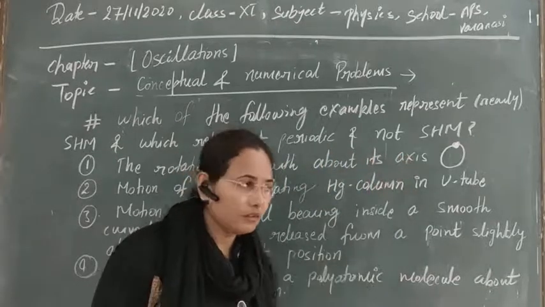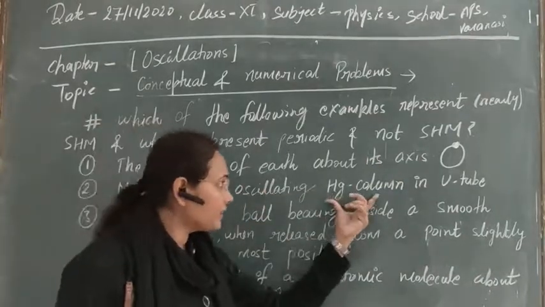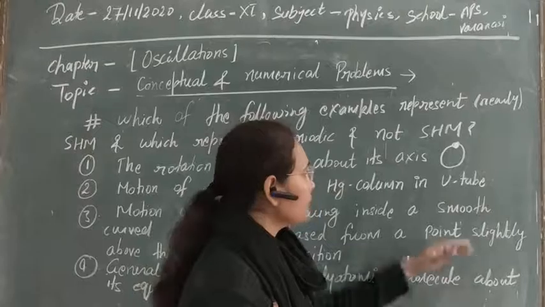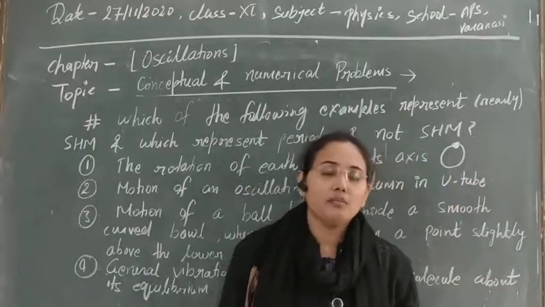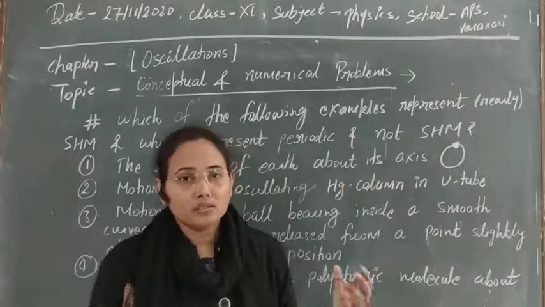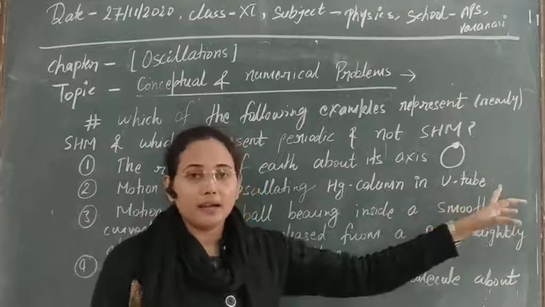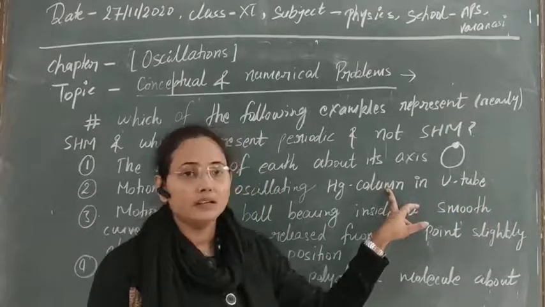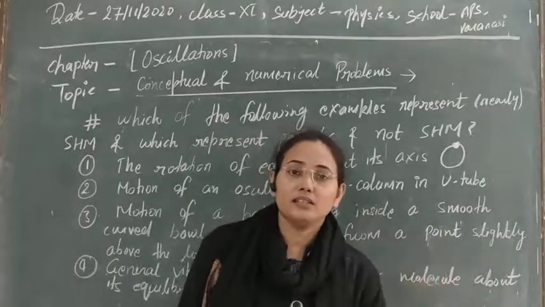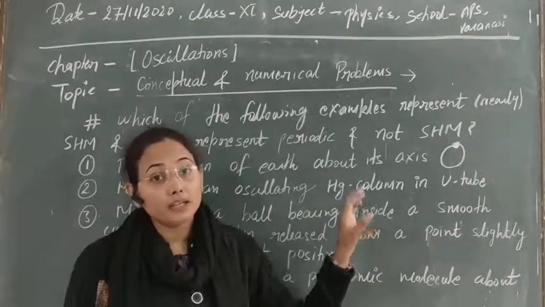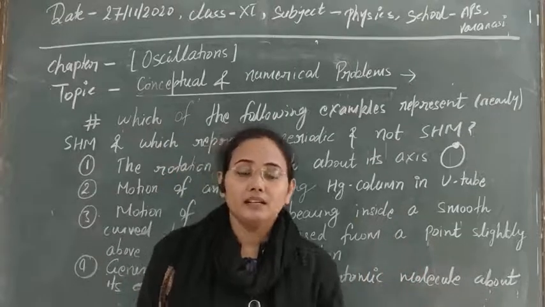In the second question, the motion of an oscillating mercury column in a U-tube. This is the same example as we discussed for oscillation of liquid in a U-tube. As we are taking a mercury column, you know that mercury has the property to not stick to the walls. So definitely it will perform nearly simple harmonic oscillation if we neglect the presence of air and other resisting forces.